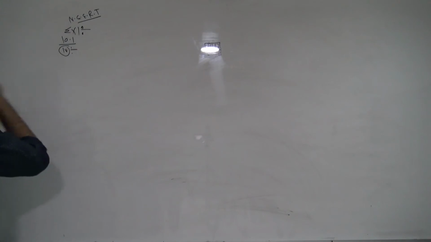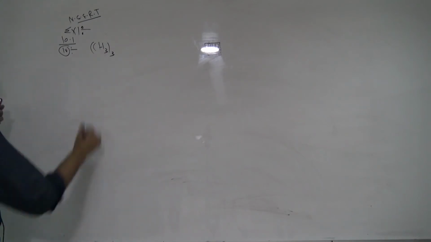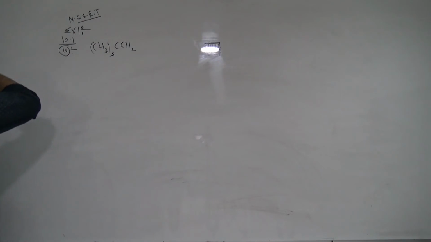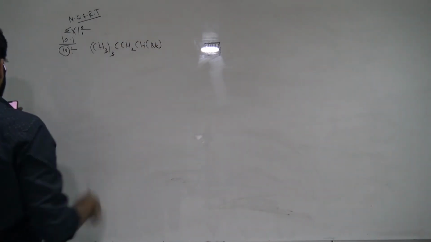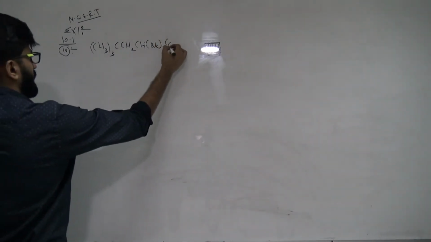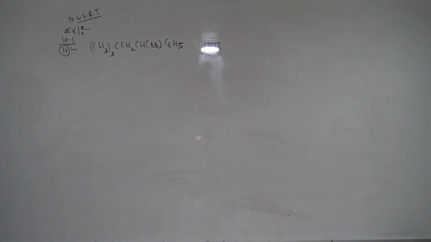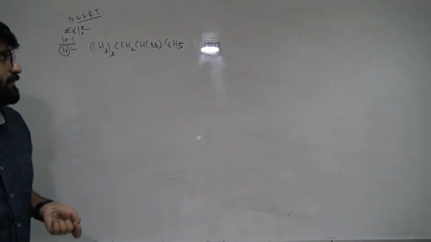It's a good question. Let me write it for you. (CH3)3CCH2CH(Br)C6H5. Okay, so they are asking you to write its name and also identify what kind of halide it is.